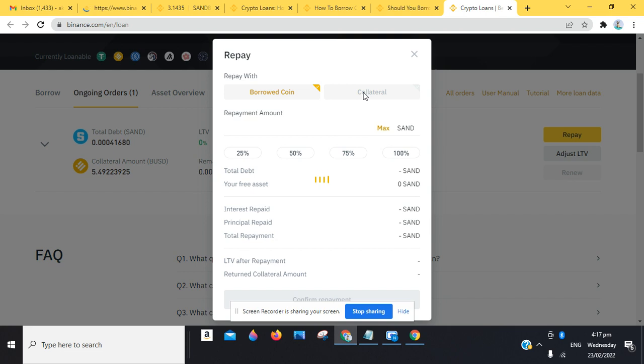Confirm repayment. So we are currently no longer indebted to the Binance platform. We're going to go over to the collateral option. So you guys, you want to take note that you can always withdraw some portion of your LTV.